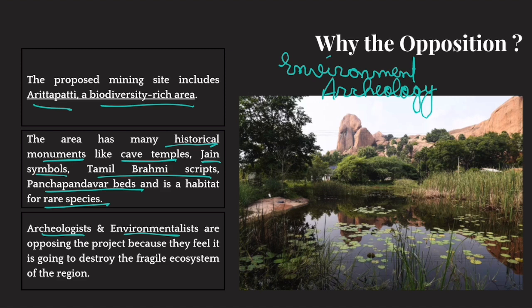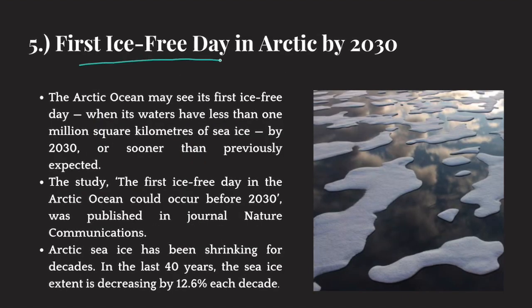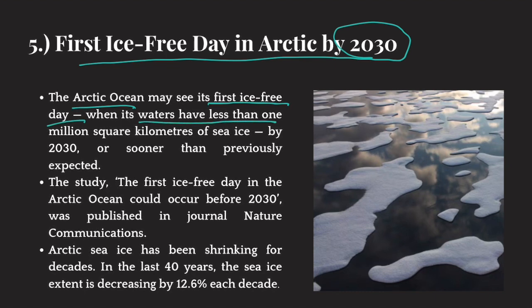Right? That's all. And last is the first ice-free day in the Arctic by 2030. Very bad news as far as planet Earth is concerned. The Arctic Ocean, which remains frozen throughout the year, may see its first ice-free day, when its waters have less than 1 million square kilometers of sea ice, by 2030. And it might happen sooner than 2030 also.